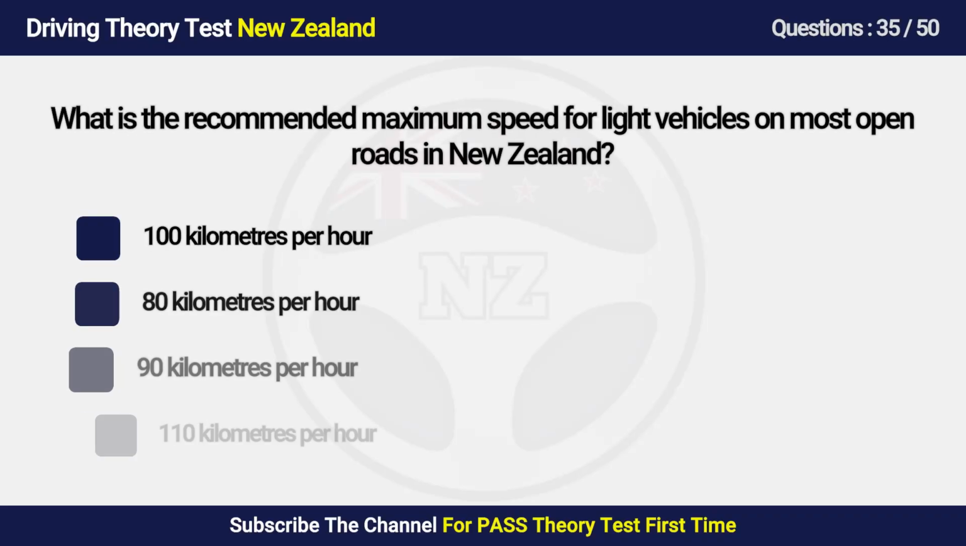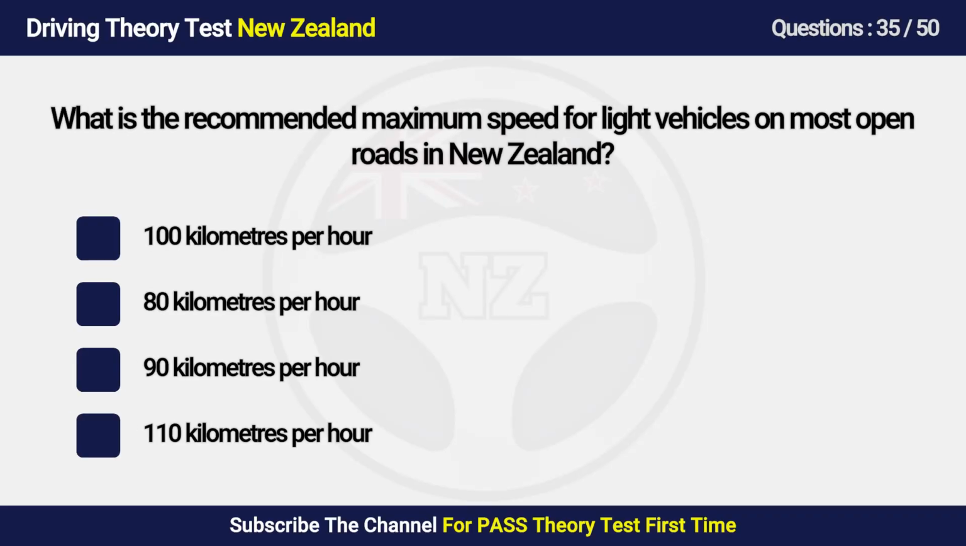Question 35. What is the recommended maximum speed for light vehicles on most open roads in New Zealand? A. 100 km per hour. B. 80 km per hour. C. 90 km per hour. D. 110 km per hour.